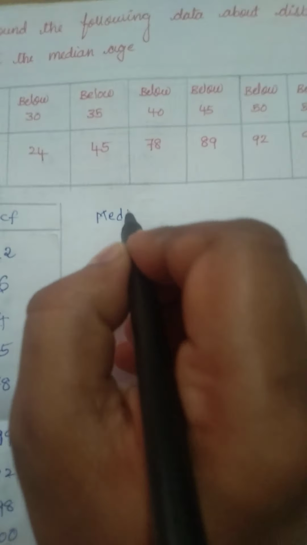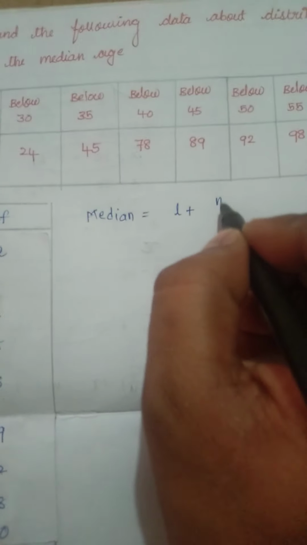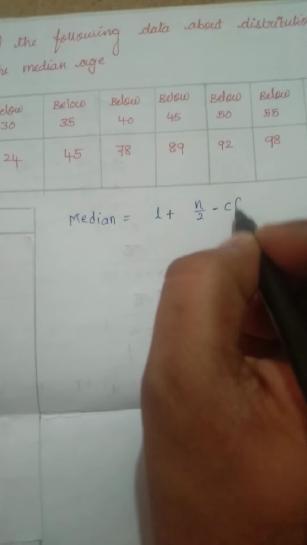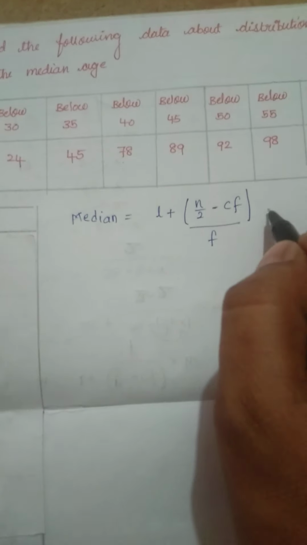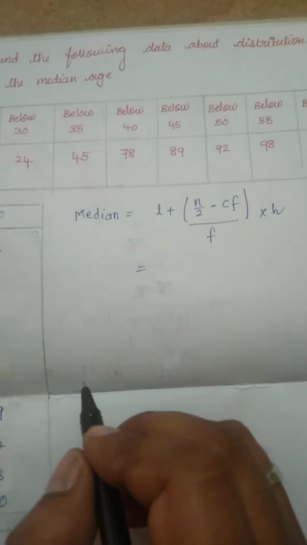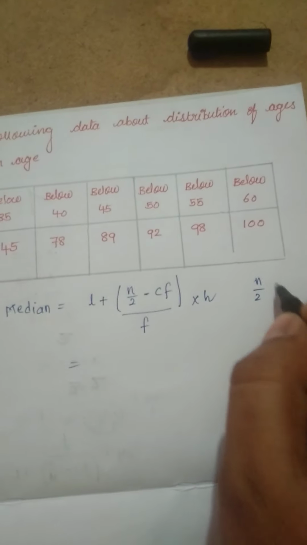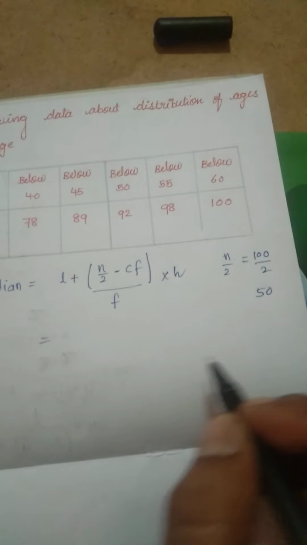How to find the median? Median equals L plus (n by 2 minus CF) by F, into H. As the number of policyholders is 100, our n by 2 value is 100 by 2, that is equal to 50.